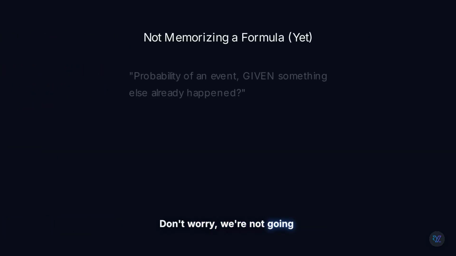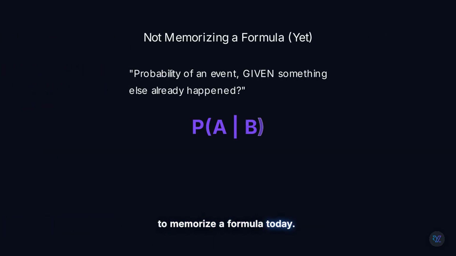Don't worry, we're not going to memorize a formula today. First, you need the intuition. Conditional probability always asks the same question. What is the probability of an event, given that something else has already happened? Once you understand that idea, the formula becomes almost obvious. What does this strange symbol mean? What does the vertical line represent? We'll build that notation and the complete formula next.